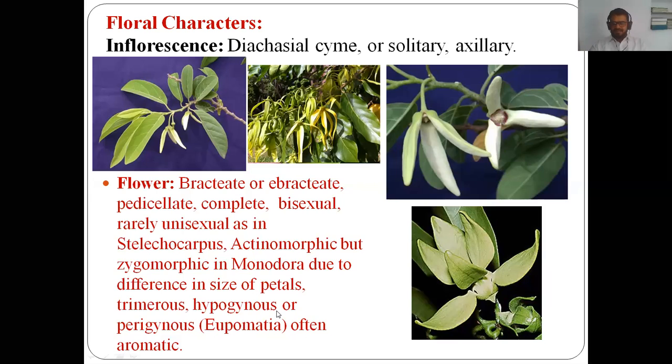Then the flower is hypogynous. Hypogynous means the ovary occupies the topmost position. This is the ovary and it occupies the topmost position. Here calyx and corolla originate from the base of the ovary. So it is a hypogynous flower, or sometimes it is perigynous, for example, Eupomatia.